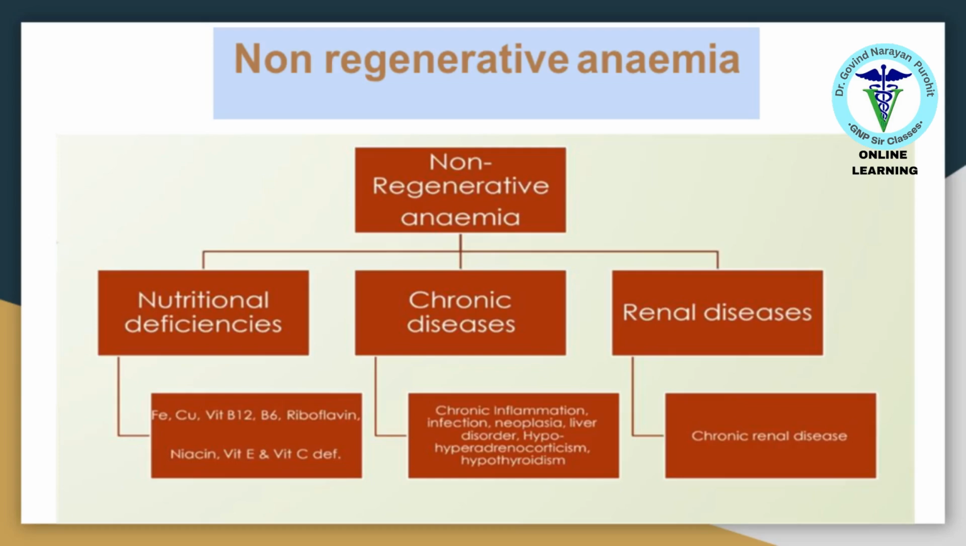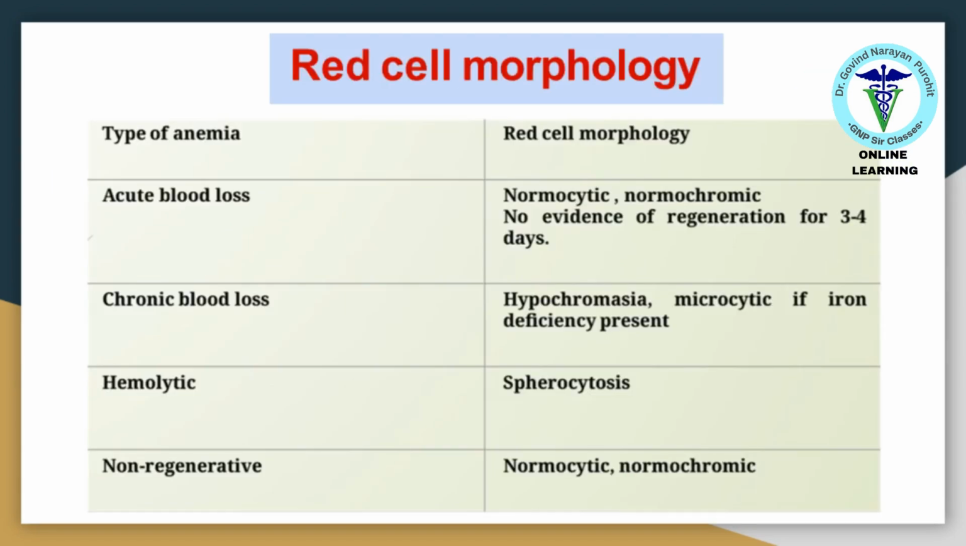Non-regenerative anemia is a condition where the bone marrow fails to produce enough new red blood cells. It can be caused by nutritional deficiencies, chronic diseases, or renal diseases. Red cell morphology varies with different types of anemia. Acute blood loss shows normocytic, normochromic cells, while chronic blood loss may show hypochromasia and microcytosis. Hemolytic anemia often presents with spherocytosis, and non-regenerative anemia shows normocytic, normochromic cells.